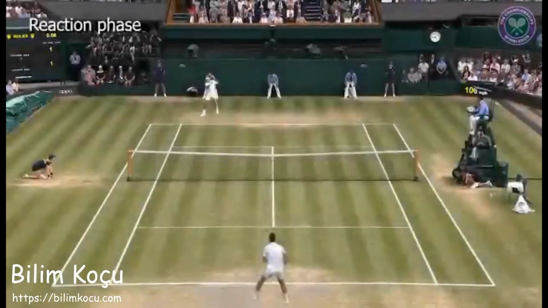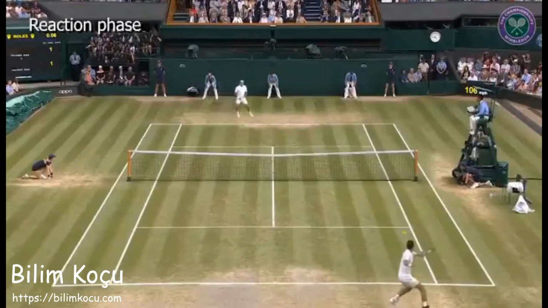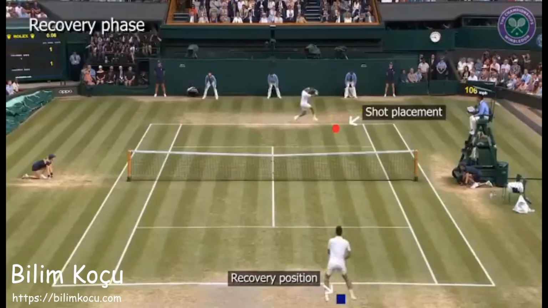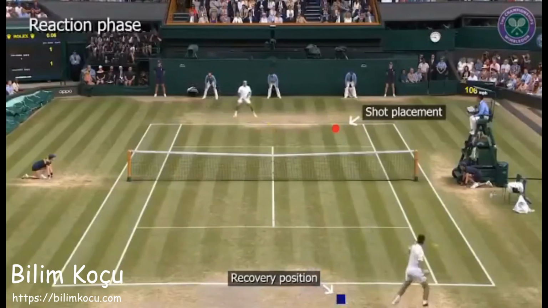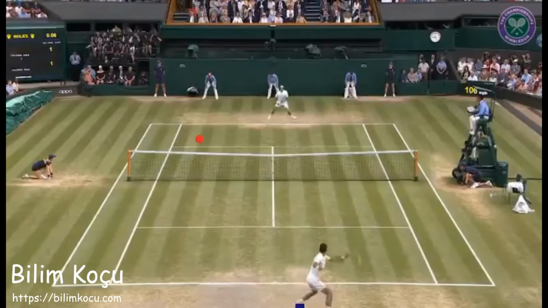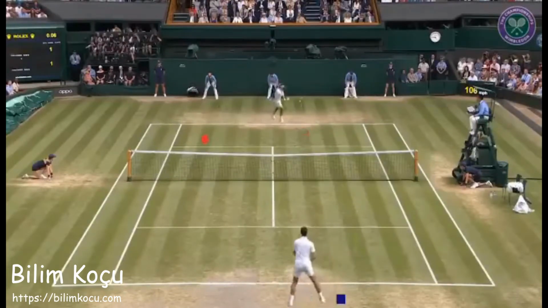Our system generates sprites according to a state machine that follows the shot cycle, a key granularity of motion in tennis. In a shot cycle, a player moves to the incoming ball, hits the ball to a specific location, shown in red, and recovers to a new position on the court to prepare for the next shot, shown in blue. This cycle repeats for each player over and over until the point ends.